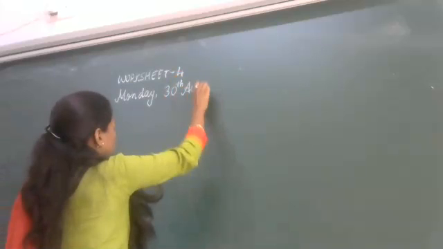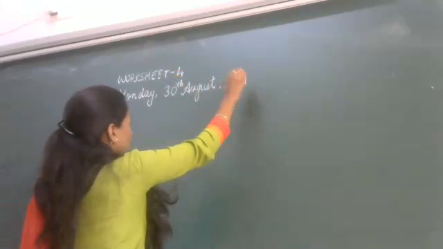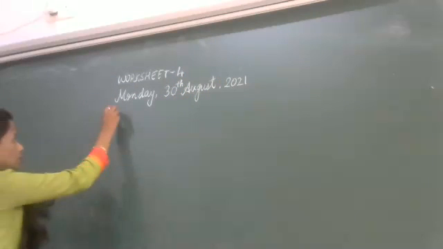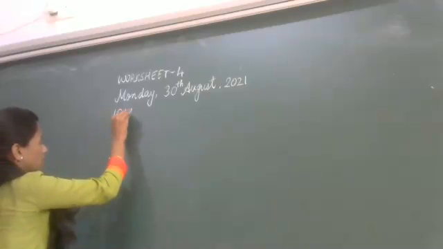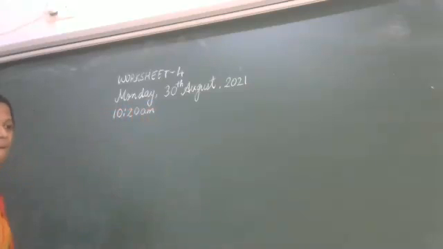Write all of you along with me. 30th August 2021. What is the time now? 10:23. Yes, you can write 10:23 a.m.